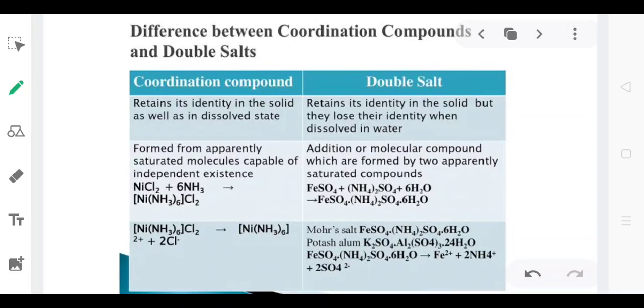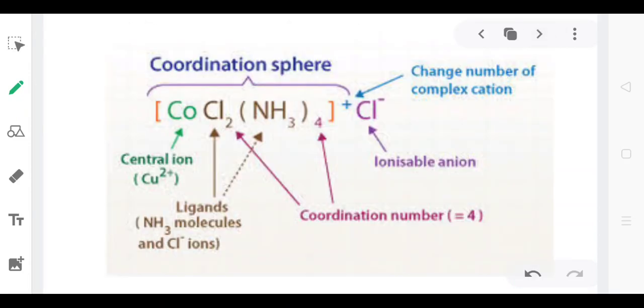Coordination compounds are formed from apparently saturated molecules capable of independent existence. For example, NiCl2 is an independent molecule. Ammonia is also an independent molecule, but when both are dissolved, it results in another coordination compound which also has independent existence. On the other hand, a double salt is made up of constituents which don't have independent existence. In the third difference, we have given the examples of both.